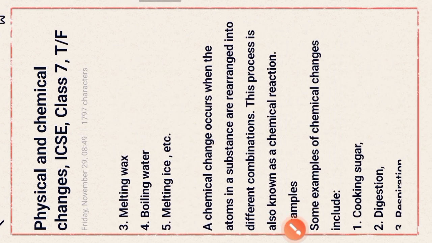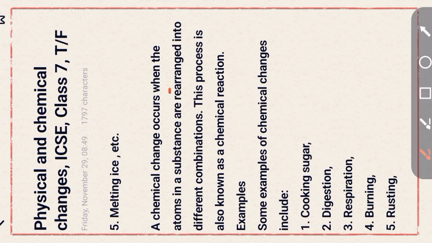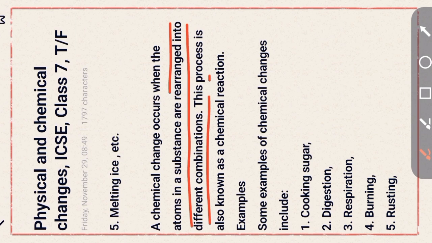Okay, chemical change. A chemical change occurs when the atoms in a substance are arranged into different combinations. This process is also known as a chemical reaction. A chemical reaction forms a new product and also changes the chemical composition.